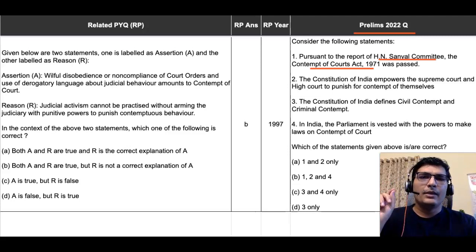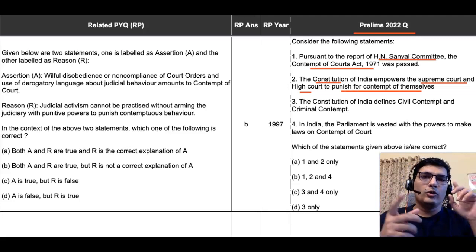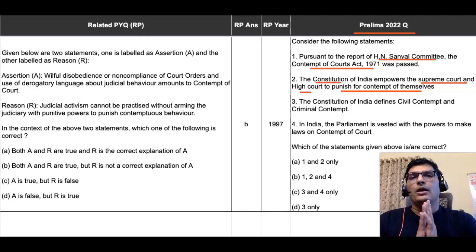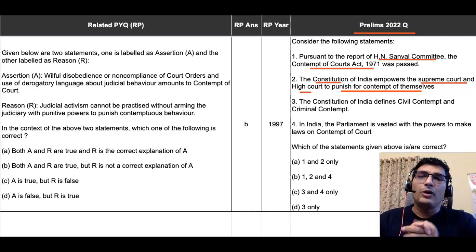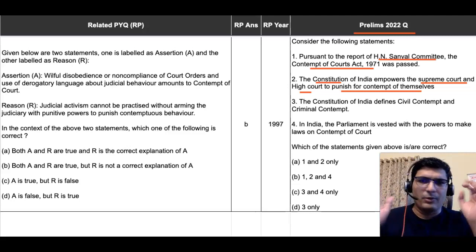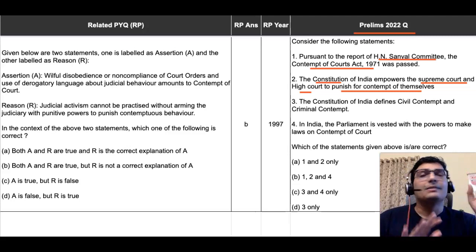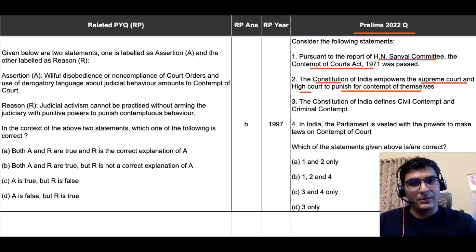The second one says the Constitution empowers Supreme Court and High Court to punish for contempt of themselves. So it is saying that the Constitution empowers both the Supreme Court and the High Court to punish for their contempt. If you have knowledge of polity, if you have done your Lakshmikant well, this will not be a problem. It's a pretty direct statement. But if you have not done Lakshmikant, then again this statement becomes difficult because we don't know whether the Constitution itself is giving the power to punish for contempt, or only the law, the Contempt of Court Act, is giving that power, right? So it becomes a challenging situation in the second case.